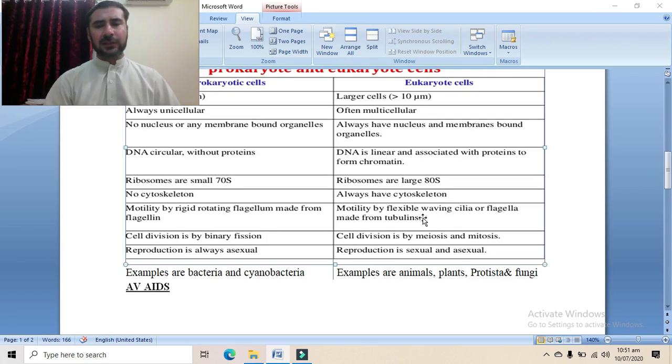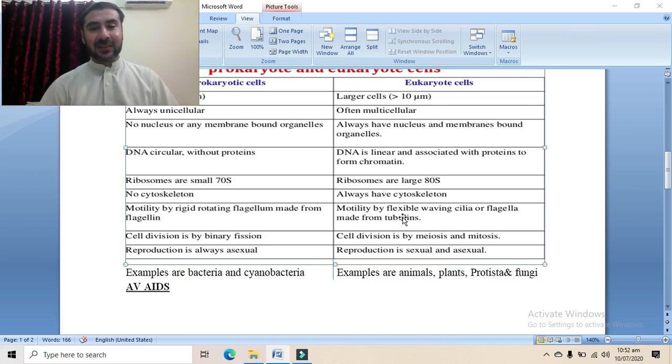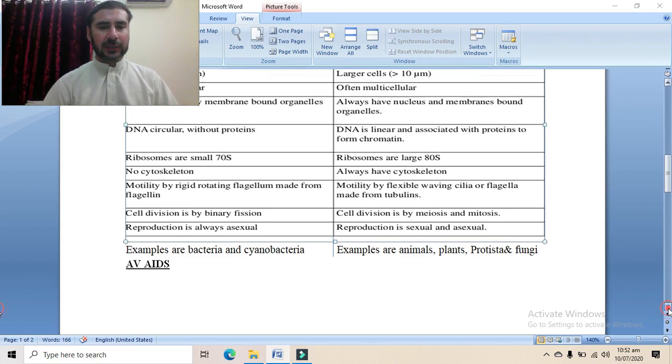In eukaryotic cells, there are cilia and flagella basically in protists. In paramecium, suppose, there is cilia. In chlamydomonas, there are two flagella. Similarly, in higher organisms, there are proper movement organs. For example, in humans, there are two feet with legs. So the motility is also different in both prokaryotic and eukaryotic organisms.